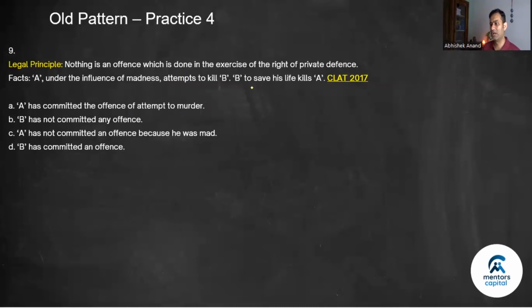Nothing is an offense which is done in the exercise of the right of private defense. So private defense. Now forget whatever you know about private defense, the retribution and equal proportionate force and all that, we will forget all that. It is simply written: if it is private defense, nothing is an offense. A, under the influence of madness, attempts to kill B. B, to save his life, kills A. Private defense, right? So no offense. About A I cannot comment, we will talk about B. Has B committed an offense? No. B has not committed any offense. This is correct.